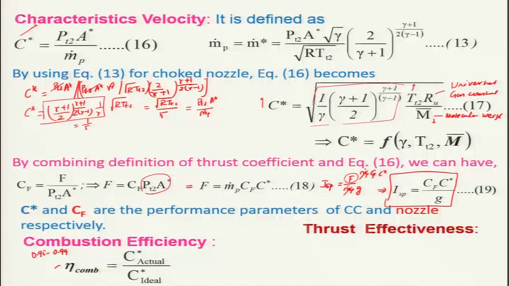We call it thrust effectiveness, the ratio of Cf actual divided by Cf ideal, and these values vary around 0.92 to 0.98 or so. Keep in mind that Cf ideal can be obtained theoretically, as we have already derived the expression earlier, and Cf actual you can get from experimental data.